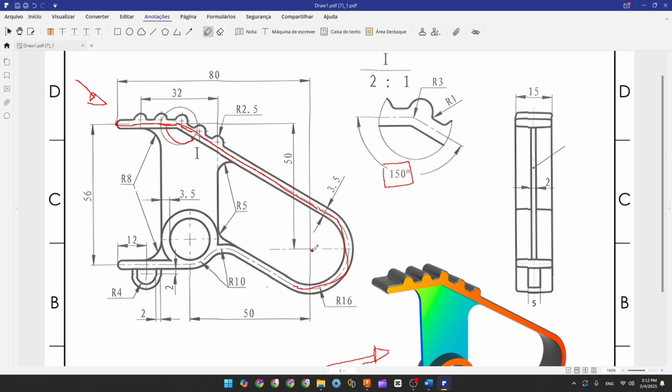The distance between the center of this arc and the midpoint is 80 millimeters and 50 millimeters, okay? And the diameter here is 16 millimeters, the radius, sorry. And we know that here in this point, we have a fillet with 3 millimeters.